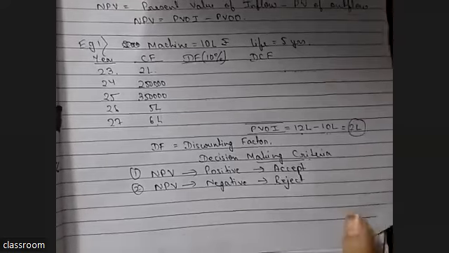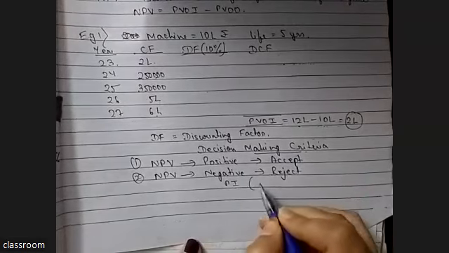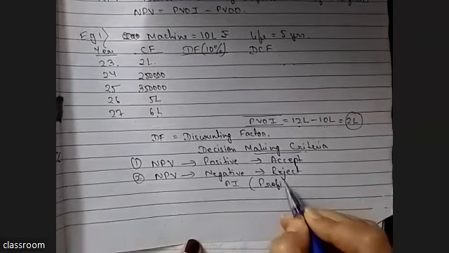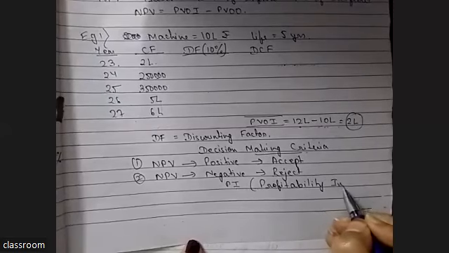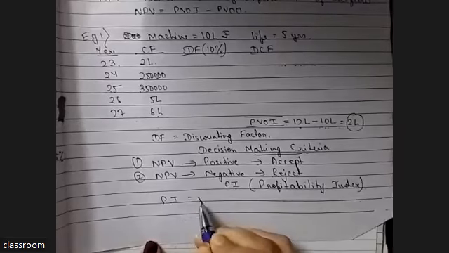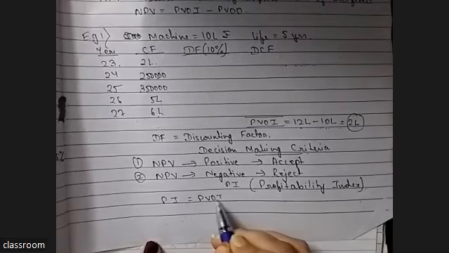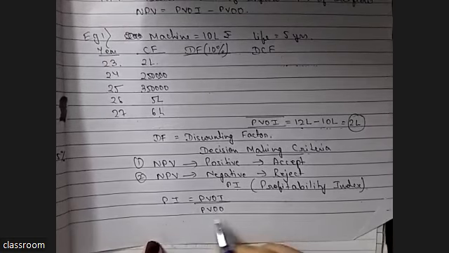Now the second thing is PI. PI means profitability index. PI means present value of inflow divided by present value of outflow. Now, what is its decision making criteria? Can I change the page? Yes, ma'am.